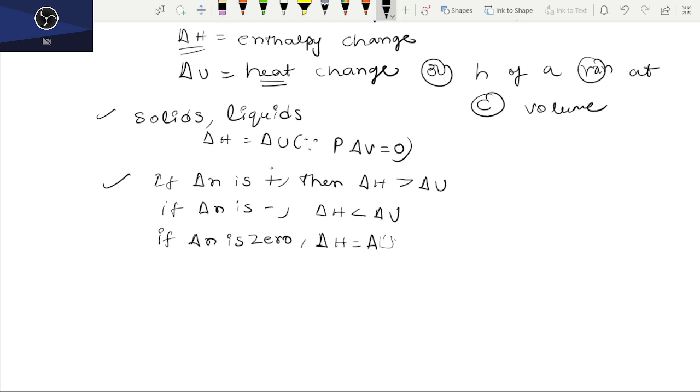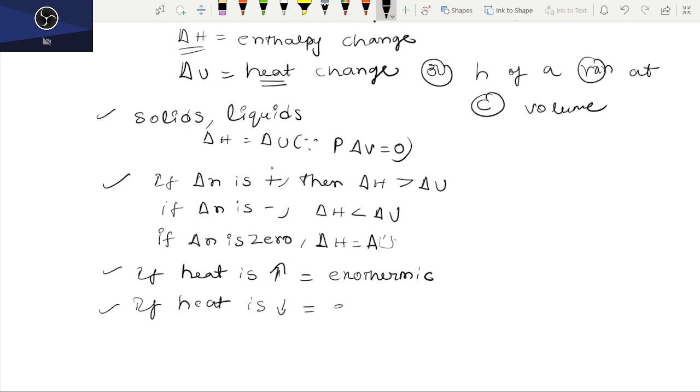The reactions in which heat is evolved are called exothermic reactions. If heat is consumed or absorbed, then it is called an endothermic reaction.